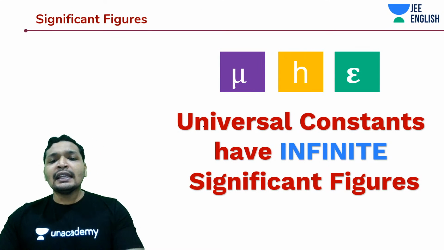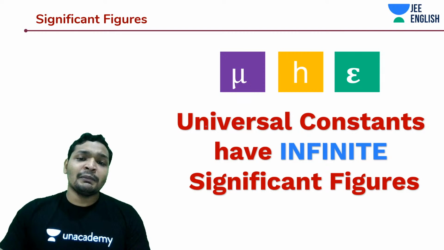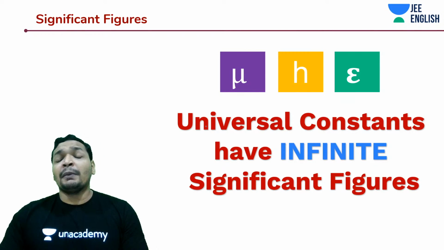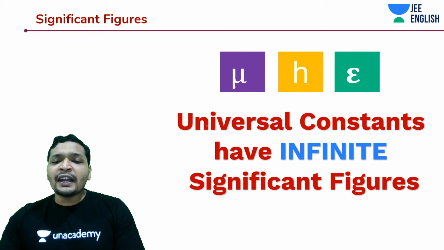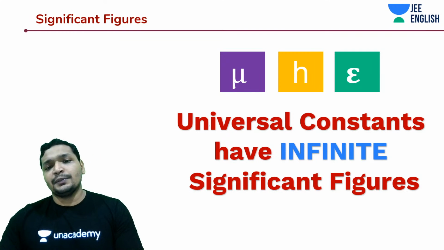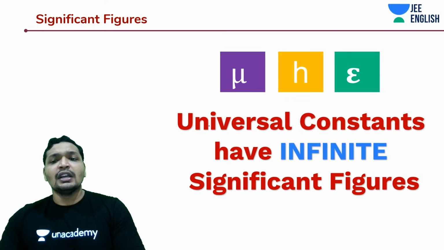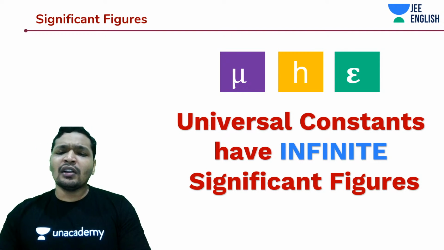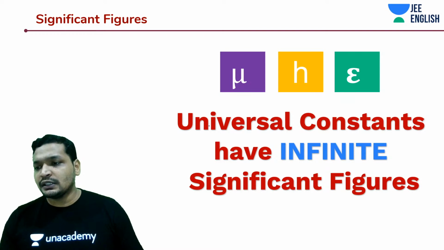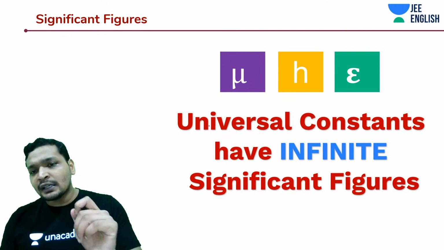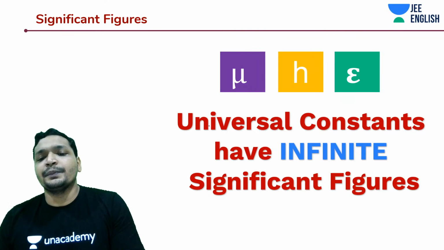That being said, any universal constant like Planck's constant, magnetic permeability, or electric permittivity, all have infinite significant figures. The value of the gravitational constant, every universal constant, has infinite significant figures. They are only measured up until some accuracy. The exact value is unknown.